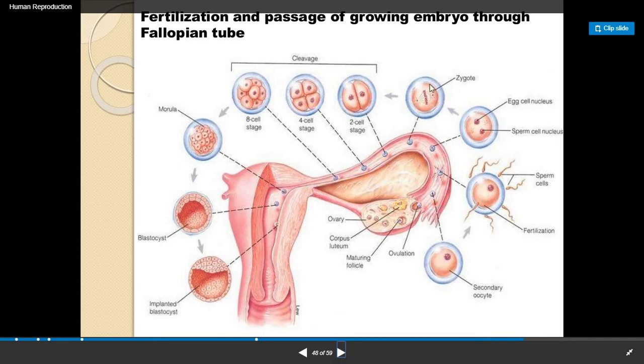This zygote undergoes repeated mitotic division. First it will result in 2 cells, then 4 cells are formed, then 8 cells, then 16 cells, which is known as the morula, then the blastocyst, and finally the blastocyst gets implanted at the uterine lining.